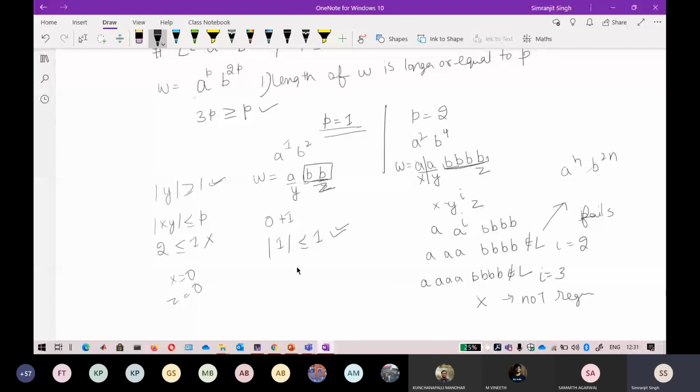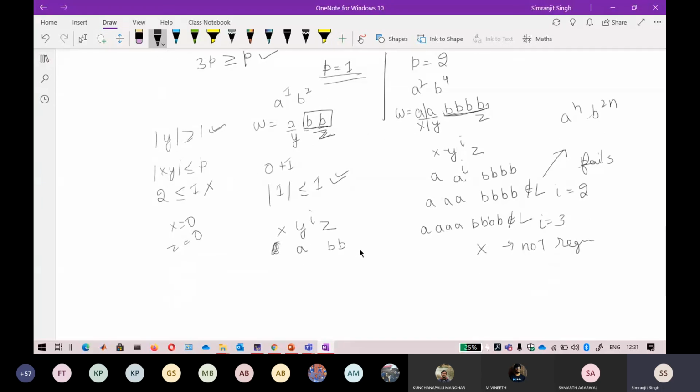Okay, so now if you pump it, you have to raise y to a power. There is no x here, so don't worry about that. x is epsilon here, so there is no need to worry about that. Now your y is a and your z is bb. So just raise it to the power of 2. Okay, so now it will become